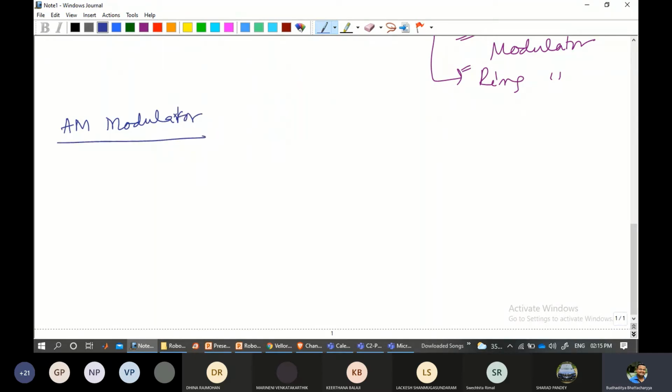Okay. Now, in most of the cases, at least for AM modulator, you will find that the generation, the non-linear device that we are talking about, the non-linear device. What is a non-linear device? What is a non-linear device? Anyone? Can anyone tell me what is a non-linear device?